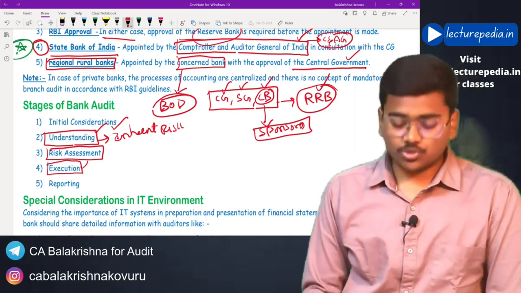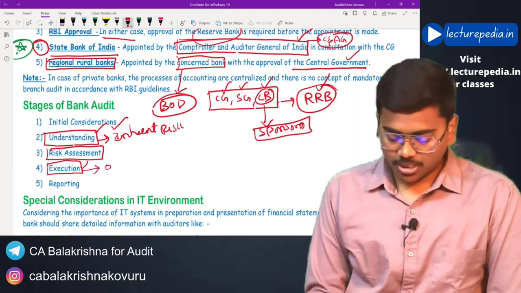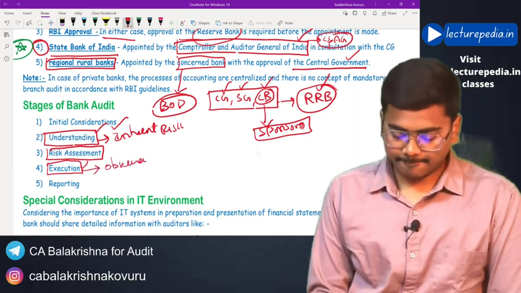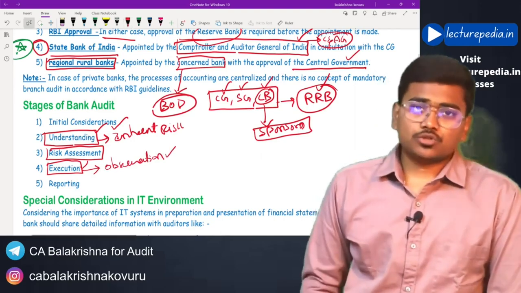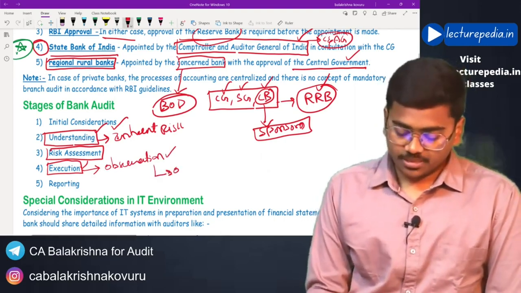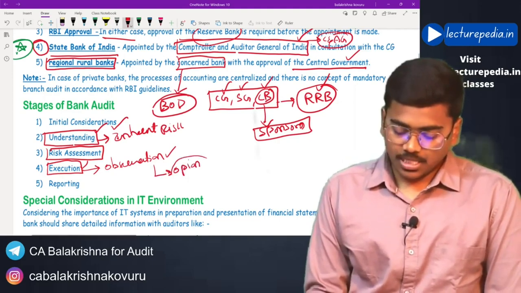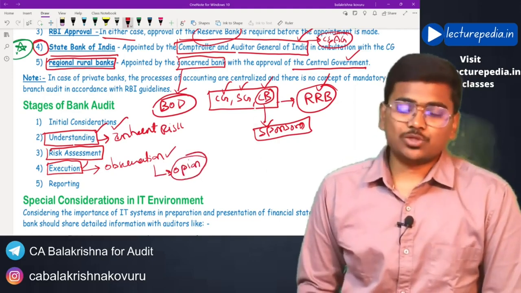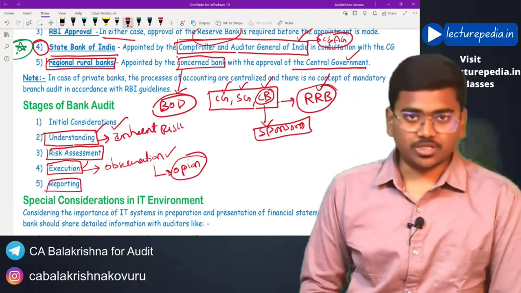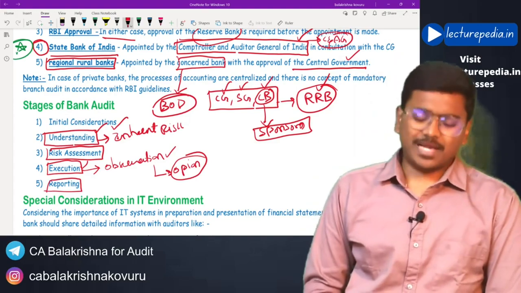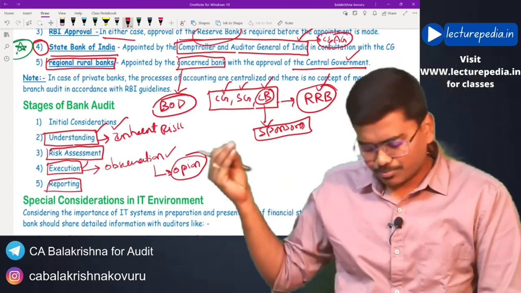And during the execution stage, you will find some observations, and based on those observations you will develop an opinion, and that opinion you will convey to the members in the form of a report, that is reporting. These are the stages of a bank audit, not so important. Okay, basic question.